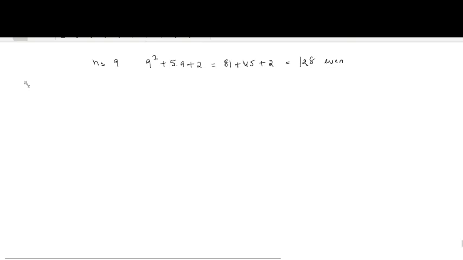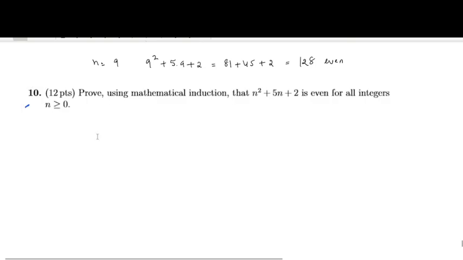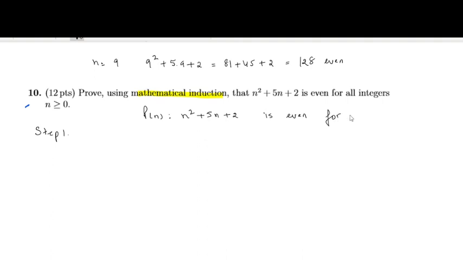What principle of mathematical induction says is that, let us suppose there are 3 steps in mathematical induction. First step says that prove the theorem for the initial number. Let us consider this as Pn: n square plus 5n plus 2 is even for all n belongs to Z positive, greater than or equal to 0, positive integers. The symbol for all is written like this.